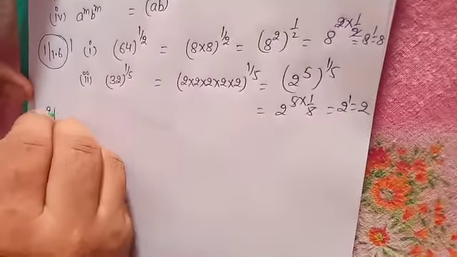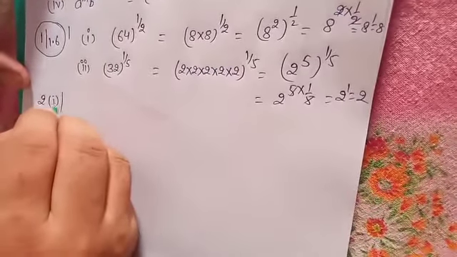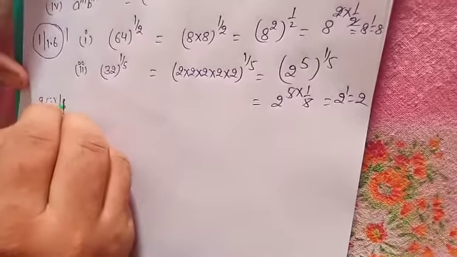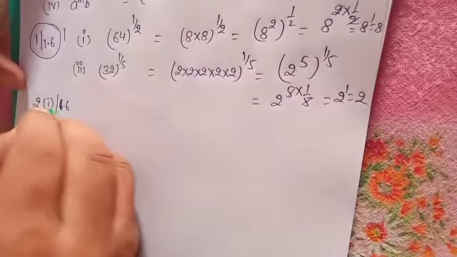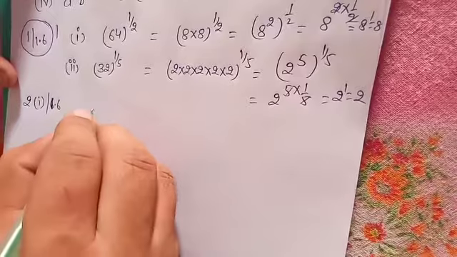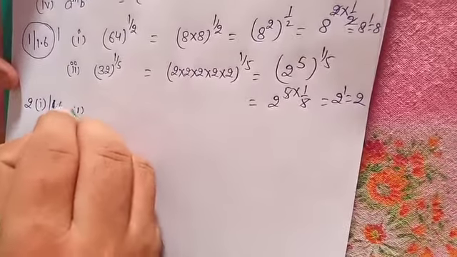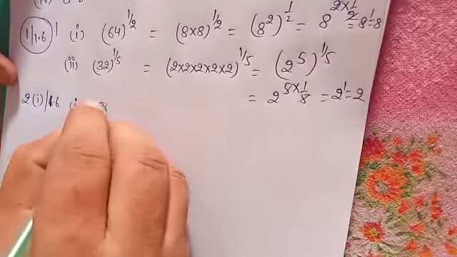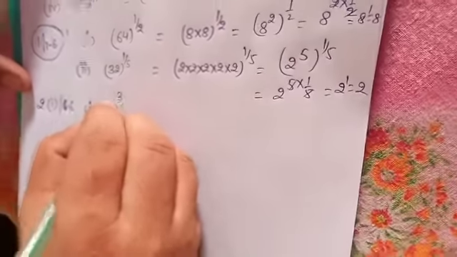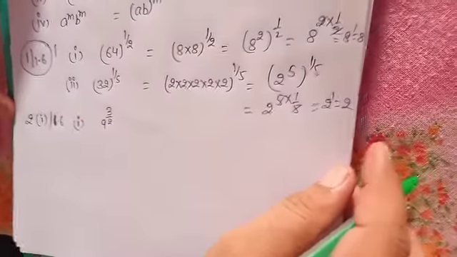Question number 2, first part: 9 power 3 by 2. Yes or no?